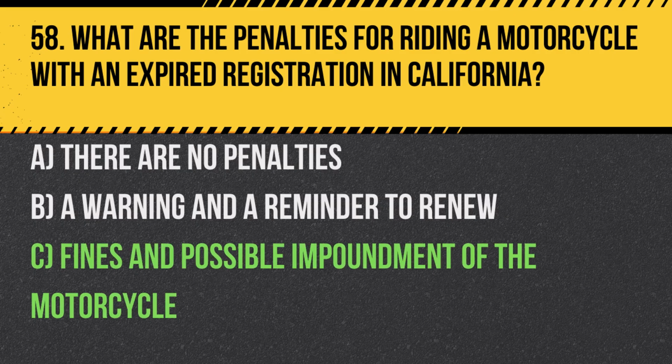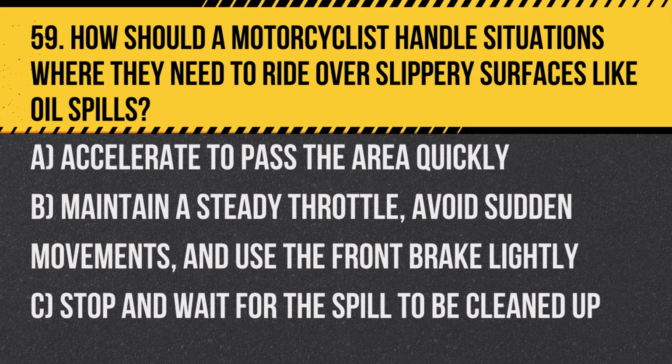Answer. C. Fines and possible impoundment of the motorcycle, emphasizing the importance of maintaining current registration. Question 59. How should a motorcyclist handle situations where they need to ride over slippery surfaces like oil spills?